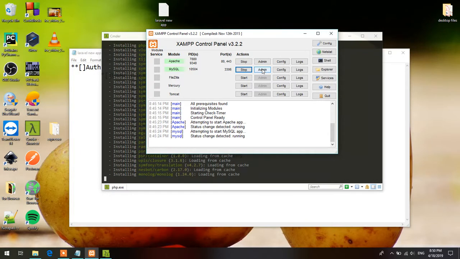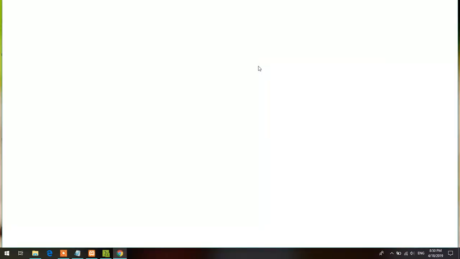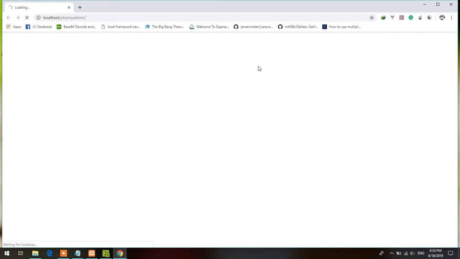Yeah, I could have gone to Chrome and localhost. Oh, who's going to type that much? I'm just a mere lazy person. So let's click on the admin and go to phpMyAdmin, localhost phpMyAdmin.